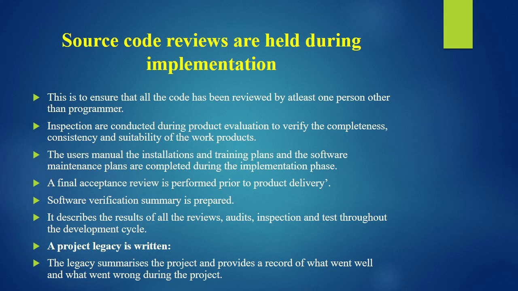A final acceptance review is performed prior to product delivery. A software verification summary is prepared. It describes the results of all the reviews, audits, inspections and tests throughout the development cycle. A project legacy is written. The legacy summarizes the project and provides a record of what went well and what went wrong during the project.